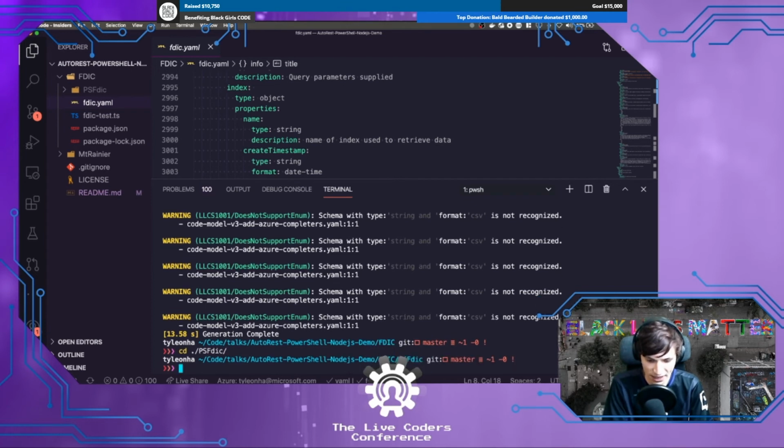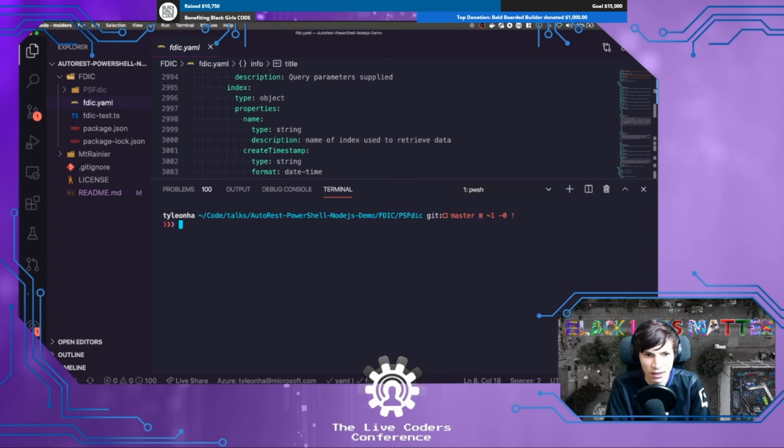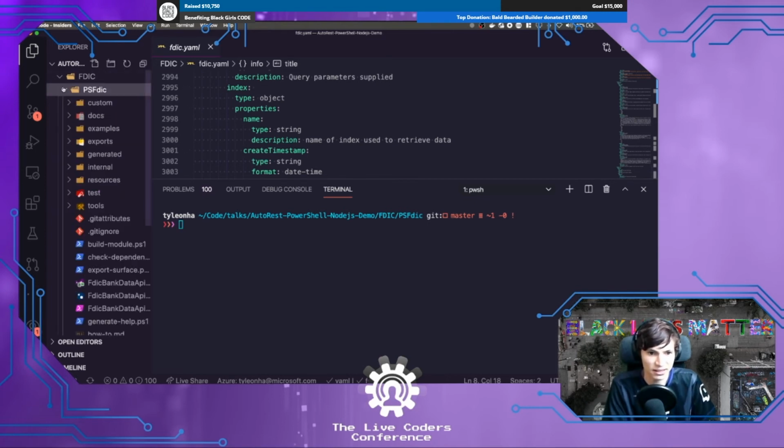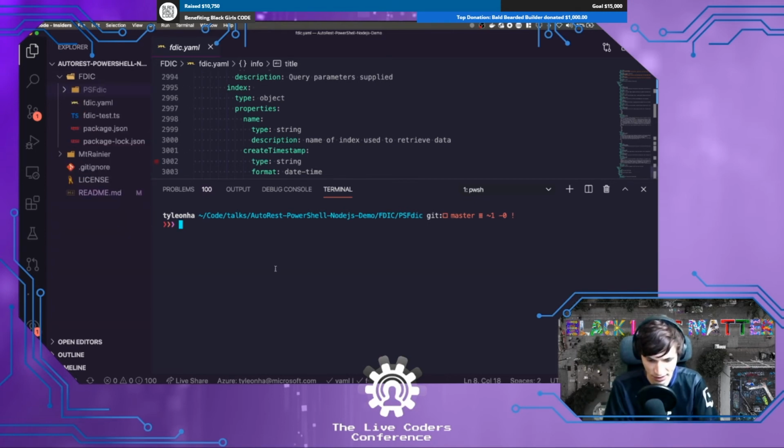So let's see what we got, right? So clear this. We don't need to look at the insides. We looked at the insides of the other one, but let's go ahead and build the thing. All right.